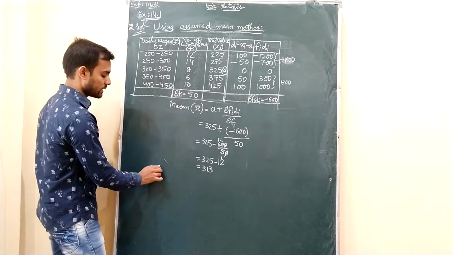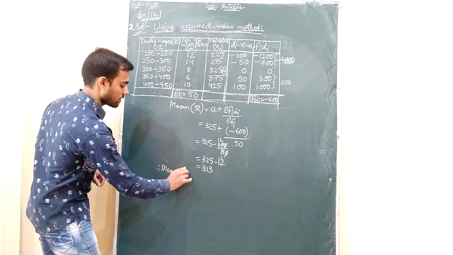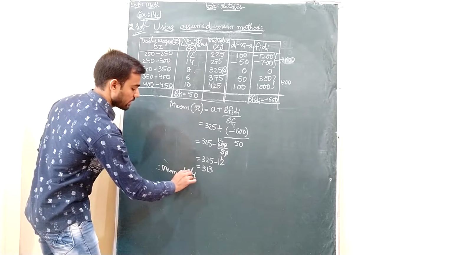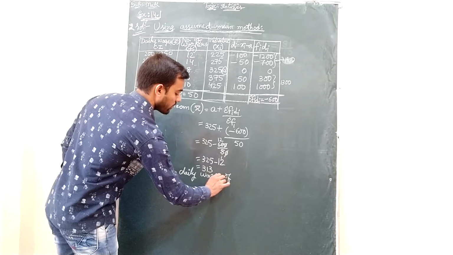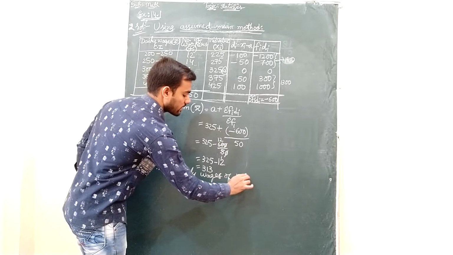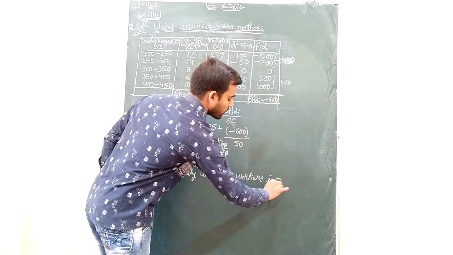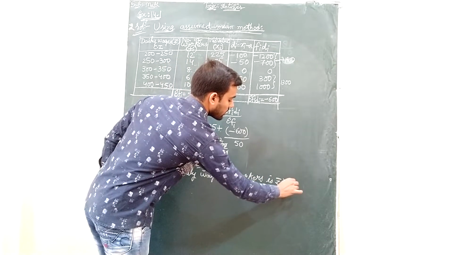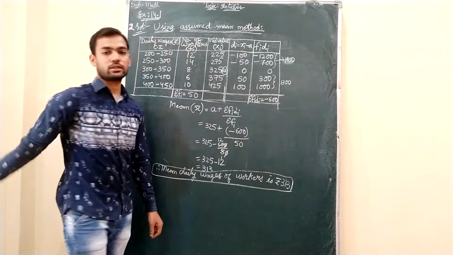This is the mean daily wages. So at last we have to write mean daily wages of workers is how much, students? It is rupees 313. Put it in a box.